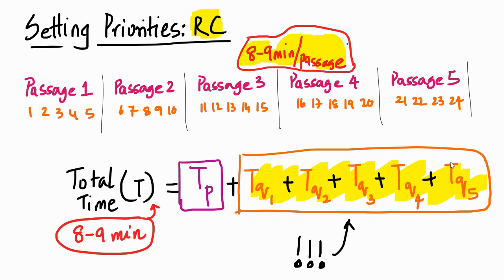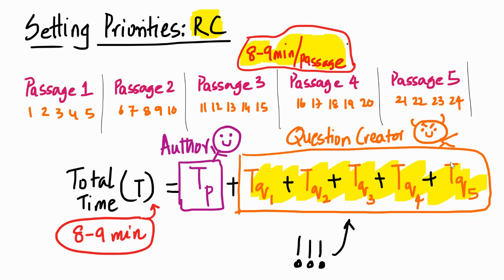You must always remember this. We are dealing with two people. Your author who wrote the passage, and the question creator, who did not create the passage. He just stole the passage from somewhere, or borrowed would be a better word. And that question creator is the one who's creating the questions and also creating the options. So he is a devil, a good devil, but a devil nevertheless. So the question creator wants to trap us. The author is a good man or a good lady.